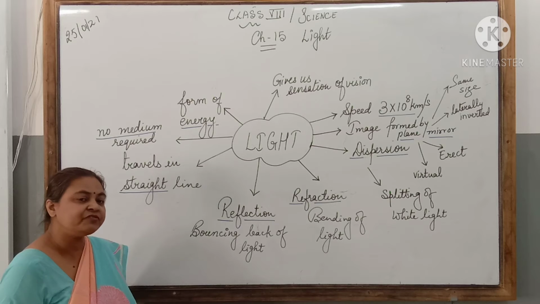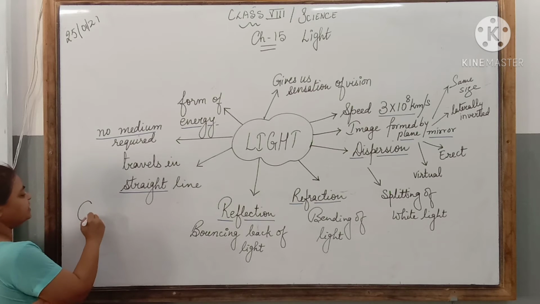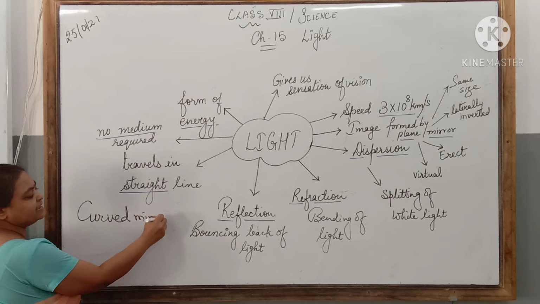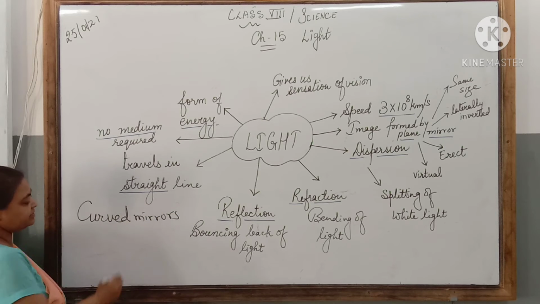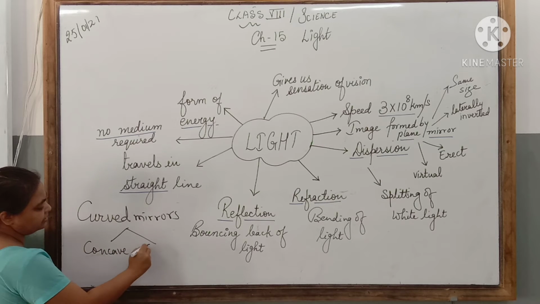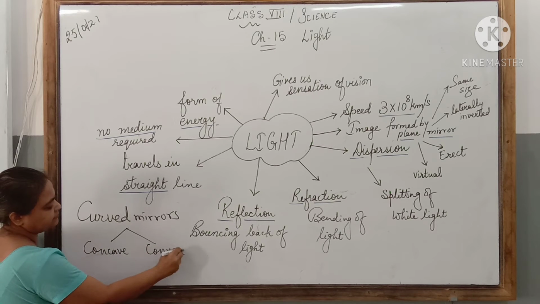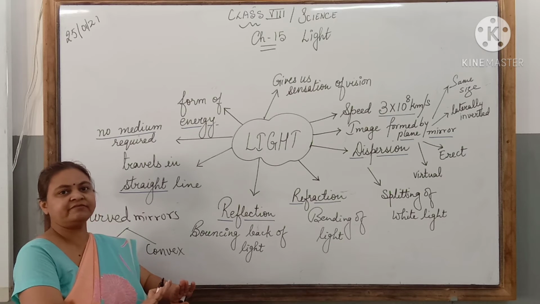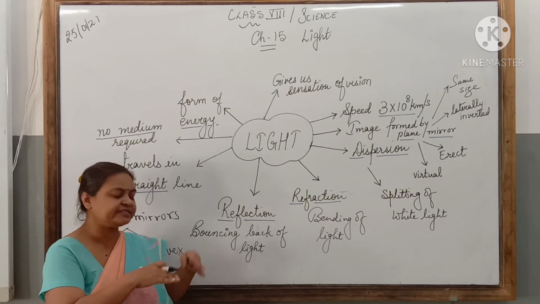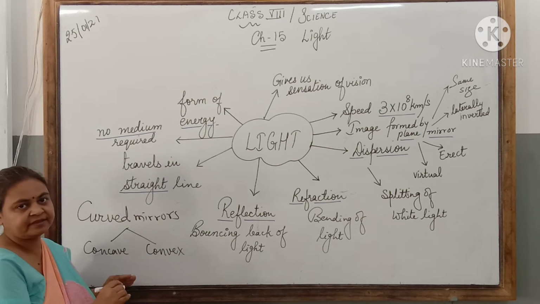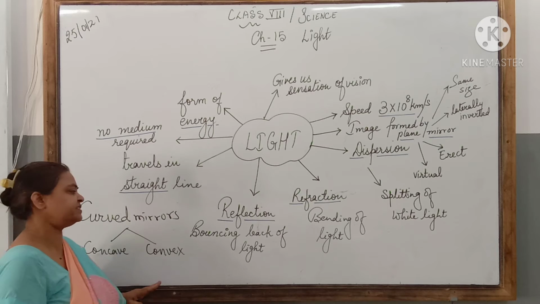Then in class 7th we have studied about curved mirrors and lenses. Right? So curved mirrors again we have of two types, concave and convex. Concave mirrors are curved inwards, whereas convex mirrors are curved outwards, and the image size differs from the object size.